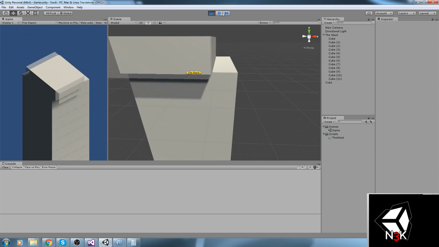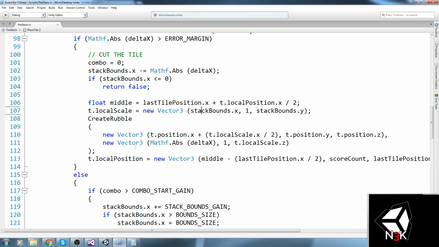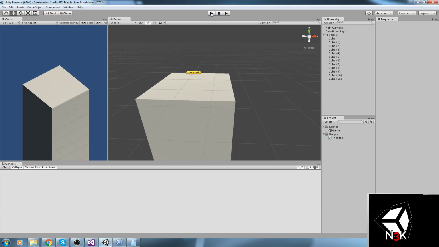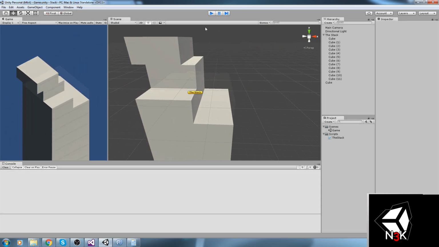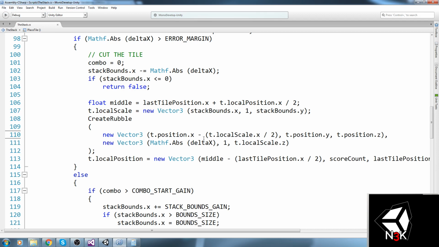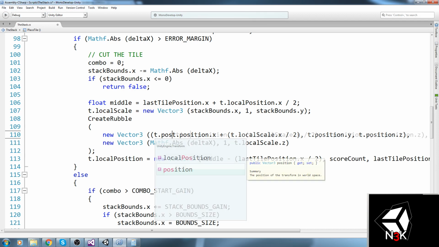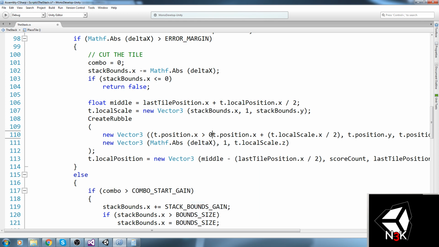Oh yeah, that won't work, so we need to fix that. Okay, so it's obviously on the x-axis, so this is wrong. What else could we be putting here? What if we do minus? I'm just trying stuff out, guys. Sorry about that. That was actually quite clean. Okay, so what if t.position.x was bigger than 0?